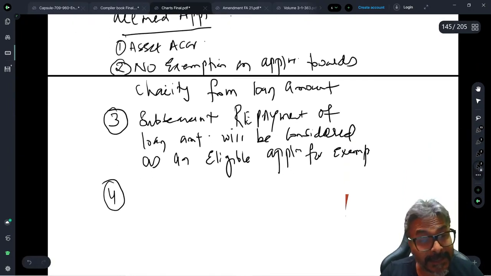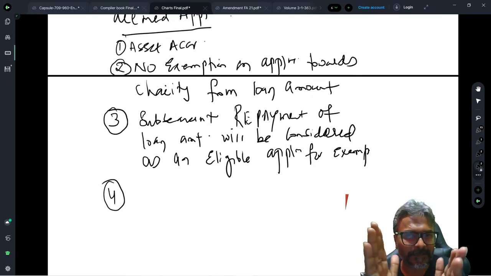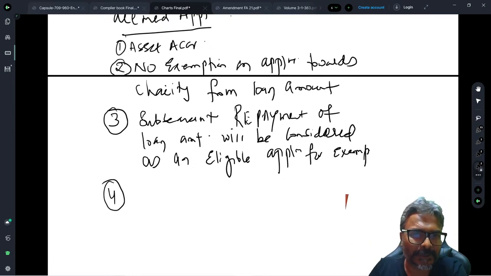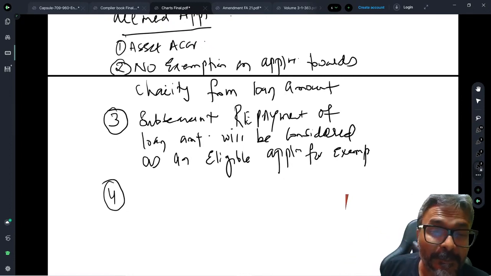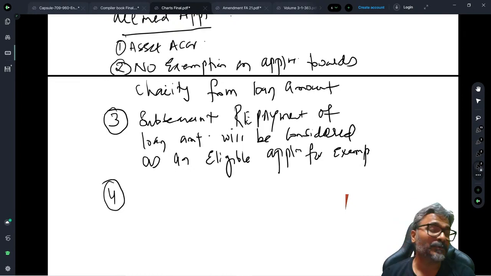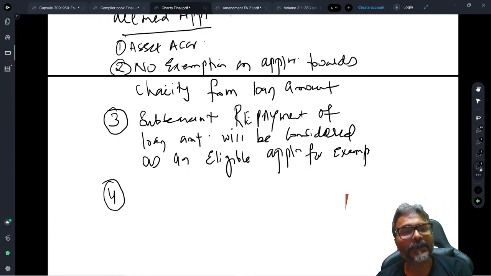Now comes another amendment. See, this is the practical part of it: how you have to write your answers in the examination. Now let's take another angle. Be careful, students. Again, I am telling you, be careful. In trust taxation, I really mean it when I say be careful. Otherwise, you could relax, but in trust taxation, you cannot relax. So, coming to this particular point number 4.